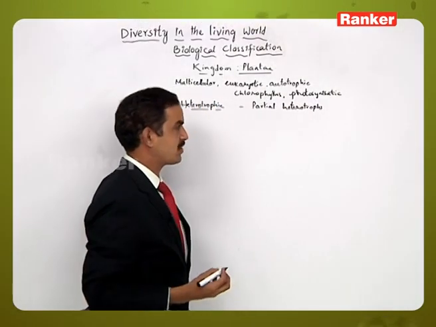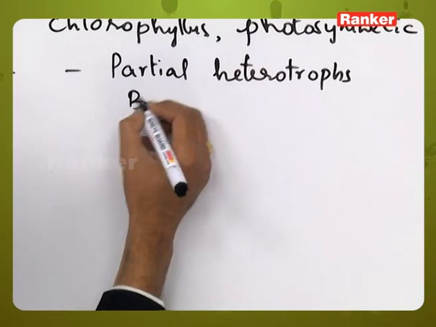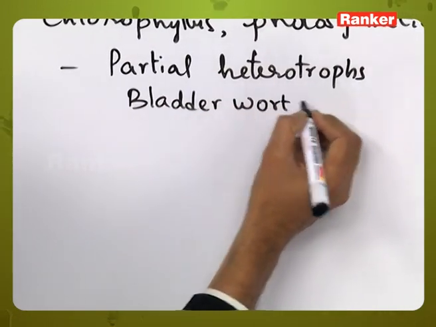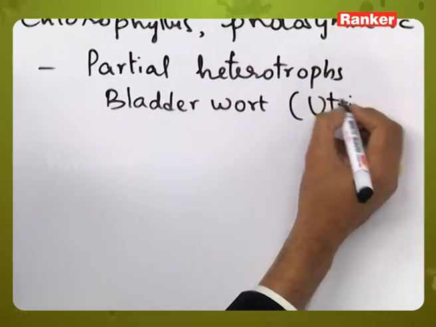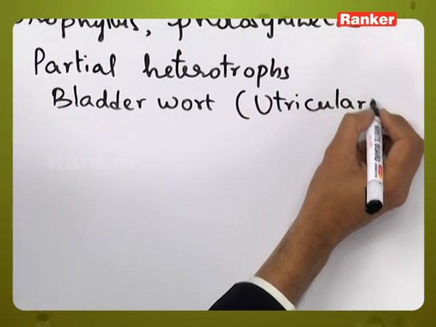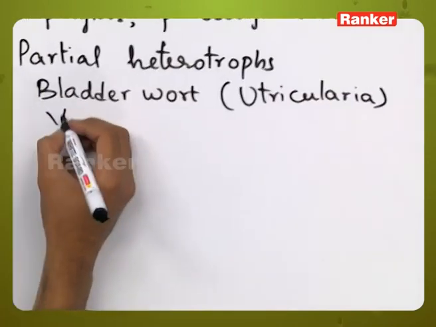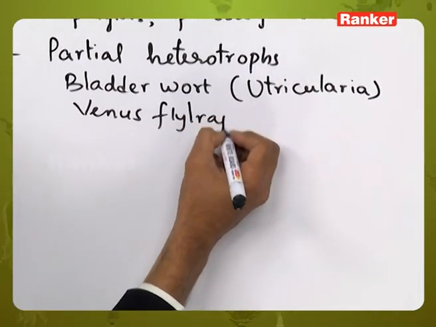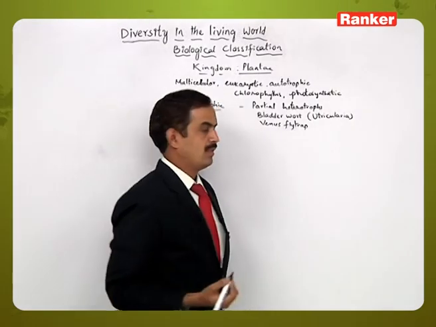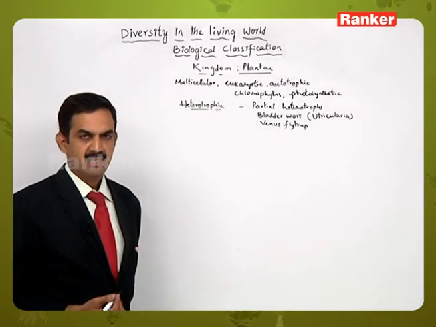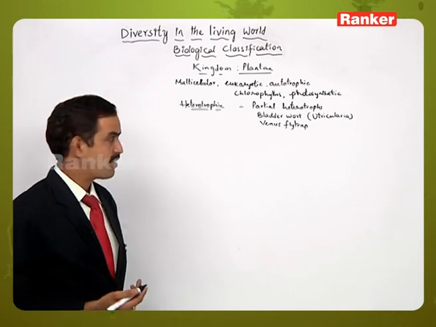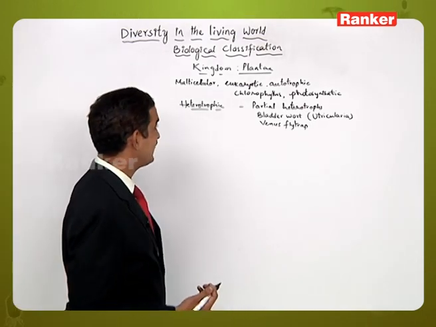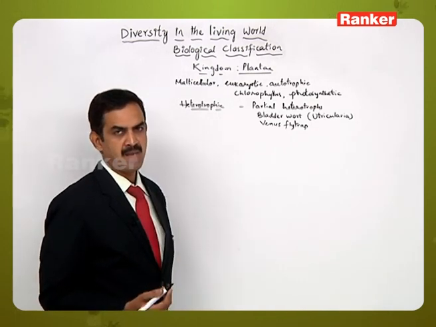This type of nature can be seen in bladderwort, that is Utricularia, Venus flytrap, pitcher plant and Dionaea. Many such examples are there which are partial heterotrophs. Despite that, they have been kept under Kingdom Plantae.